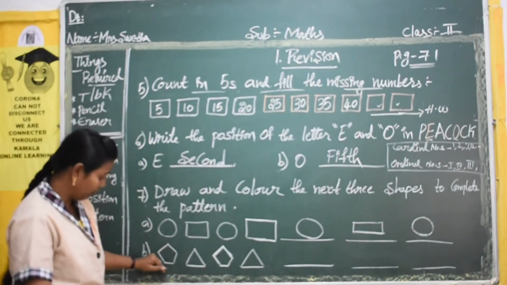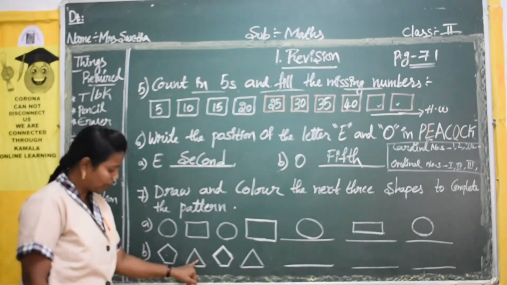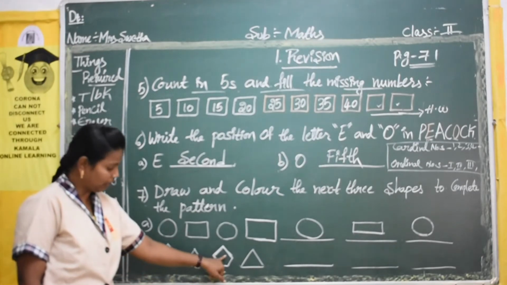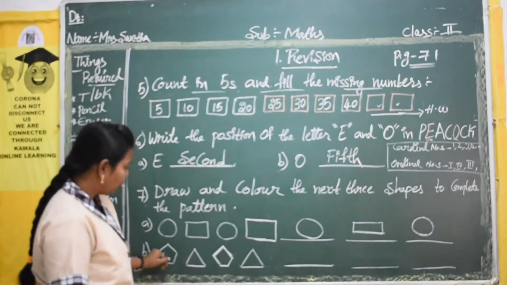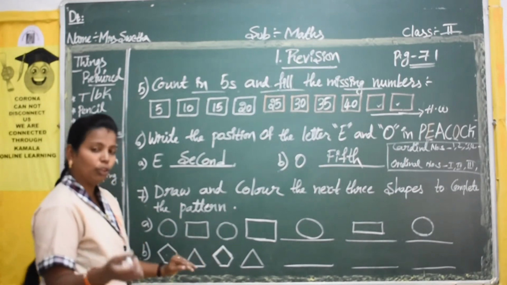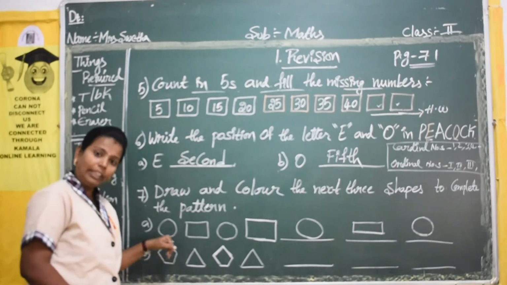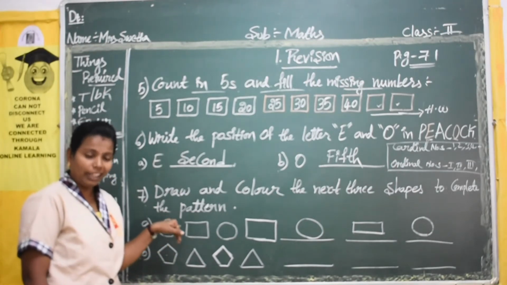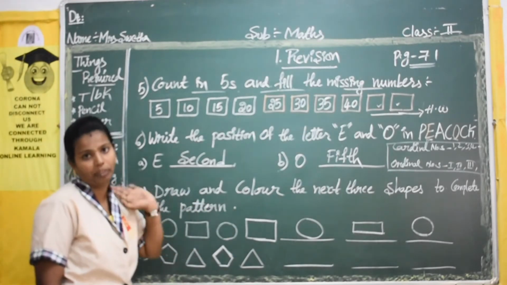Here they have given pentagon. See, this one is pentagon and the next one is triangle. Next pentagon. Next again triangle. Okay, so here also the same thing. I think you will feel a little difficulty in drawing this pentagon, but I will tell you how to draw it. You listen to me carefully and you can follow it. You can do it in the same way.